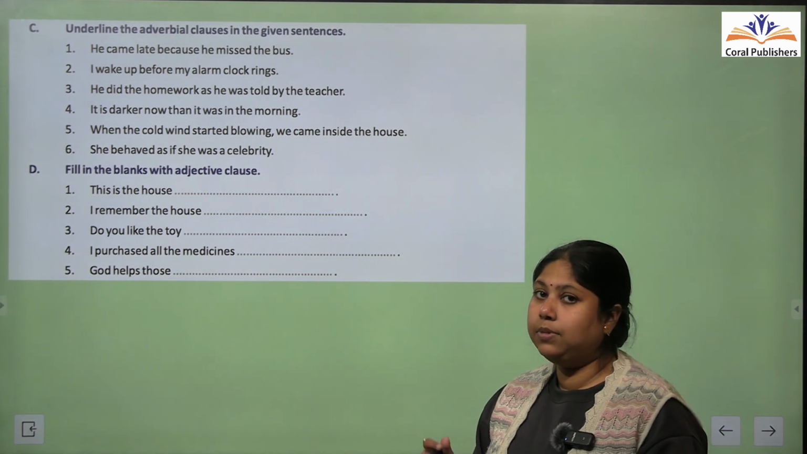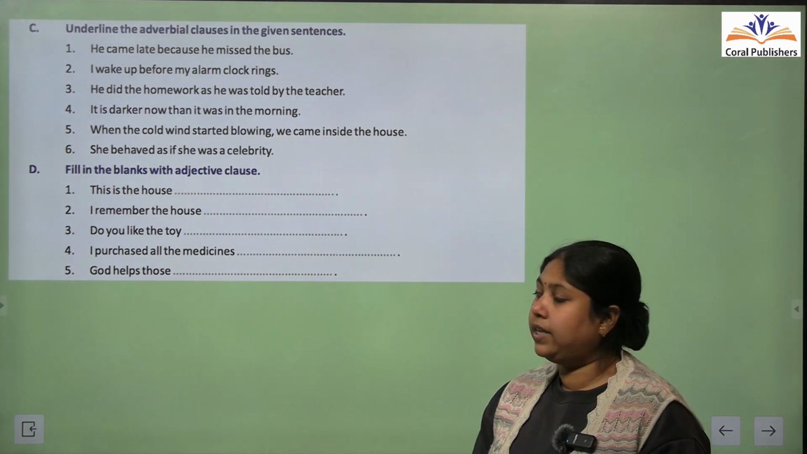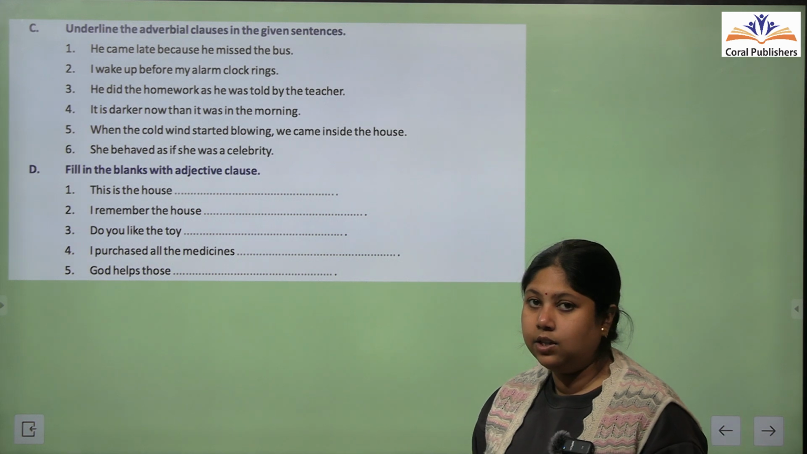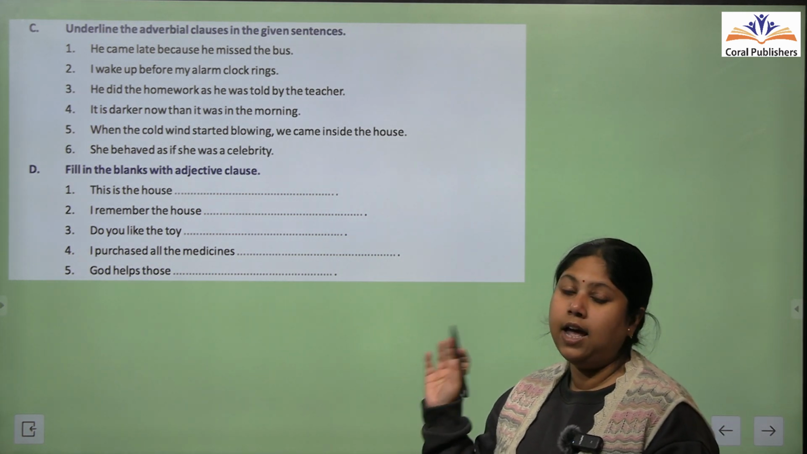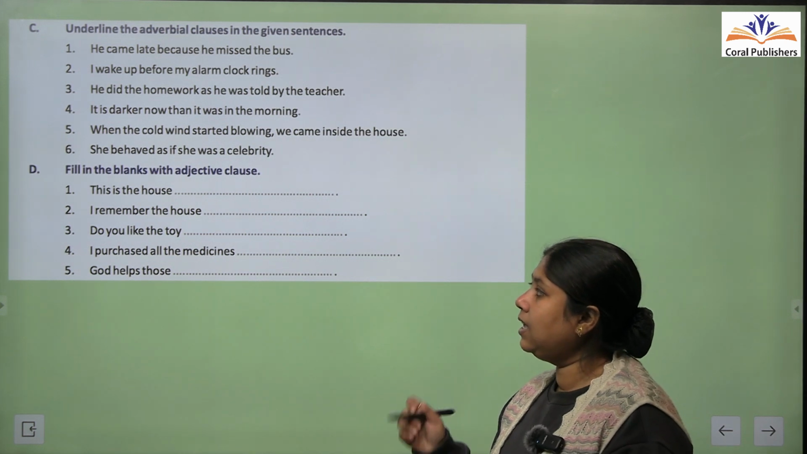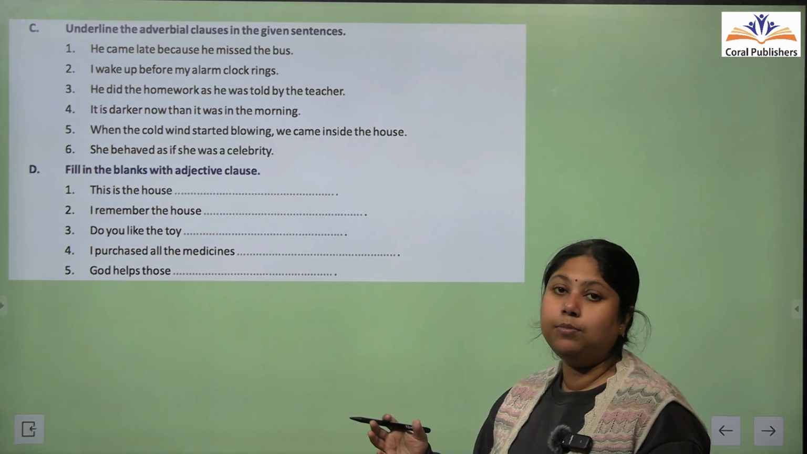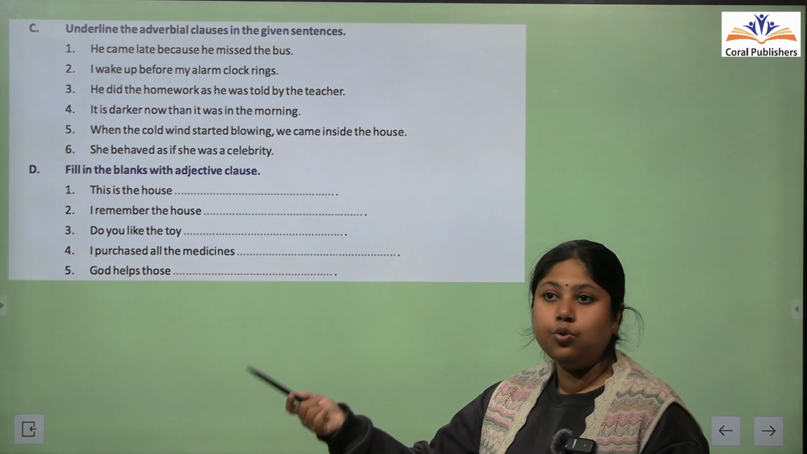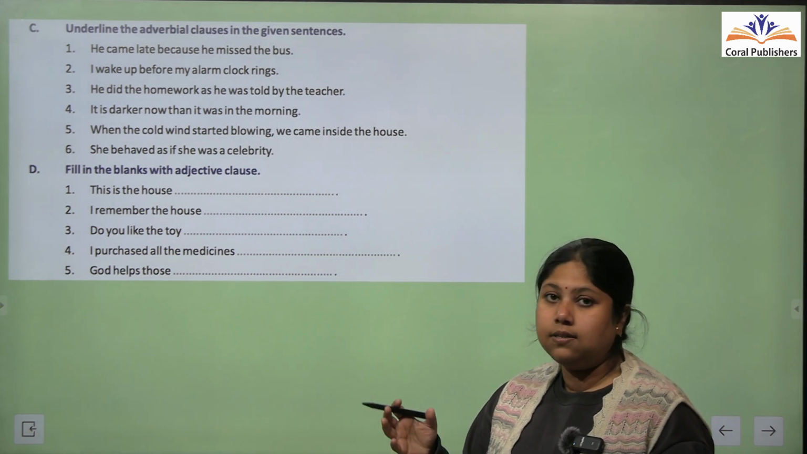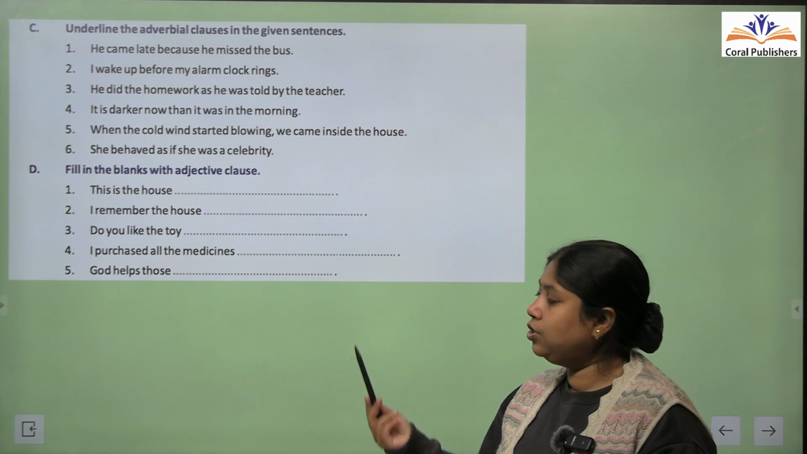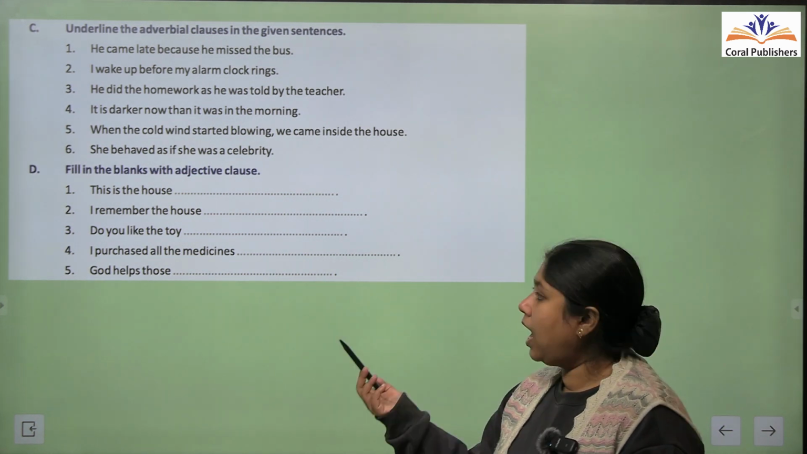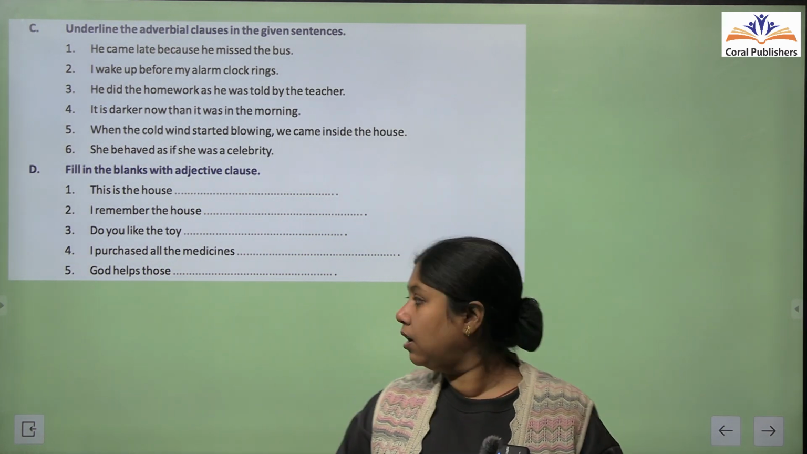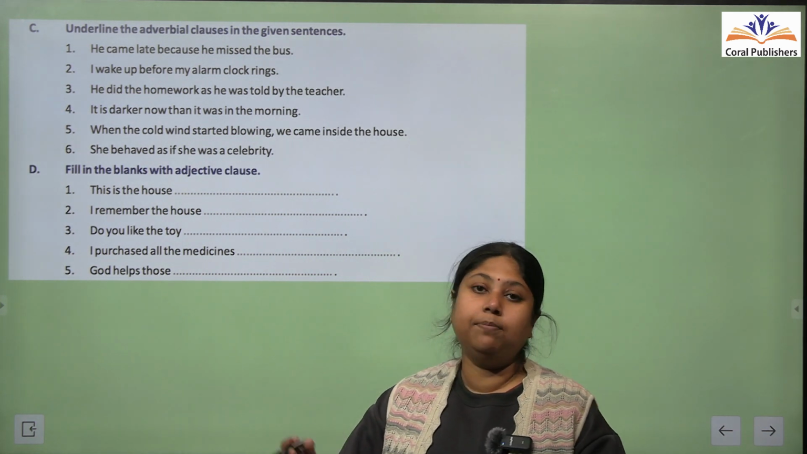Now in exercise number D, fill in the blanks with adjective clause. So हमें यहाँ पे कुछ adjective clauses अपनी तरफ से add करने हैं. तो आप अपने मनपसंद कोई भी choice का adjective clause इसमें add कर सकते हैं. This is the house that has a beautiful garden. I remember the house which was just demolished. Do you like the toy your uncle gifted you? I purchased all the medicines that my mother had asked me to. God helps those who help themselves.